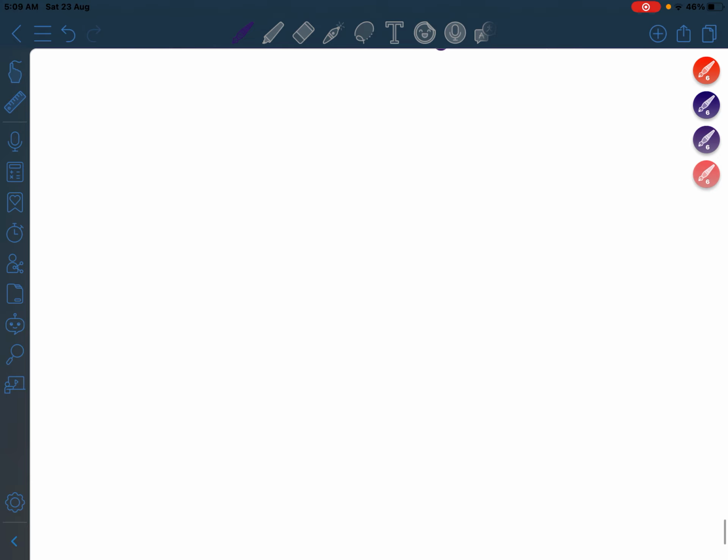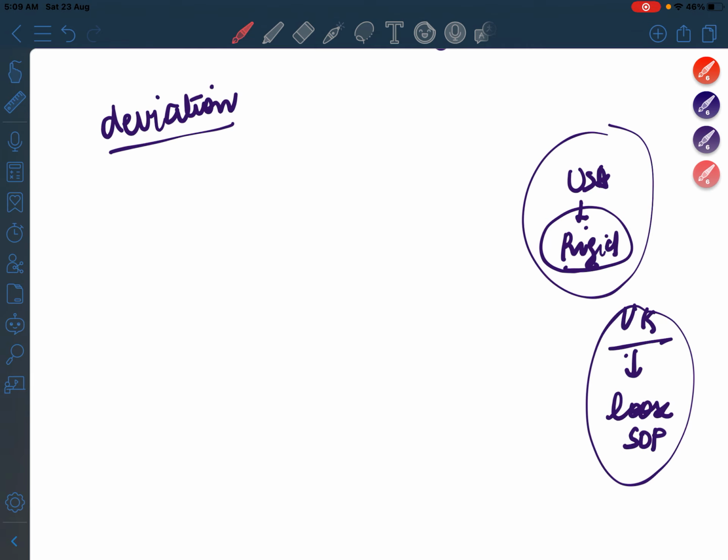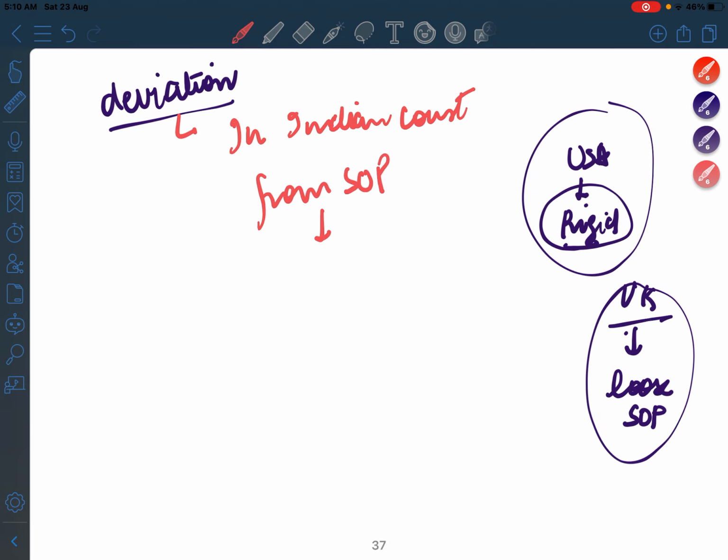And now I'll be telling you that there is deviation. See, no constitution can exhibit a true separation of power. In the USA, it is said that it reflects the rigid separation of power, and the UK represents the loose separation of power, right? So there are deviations in the Indian constitution from separation of power. इसके कुछ provisions हैं, I'll be telling you that.